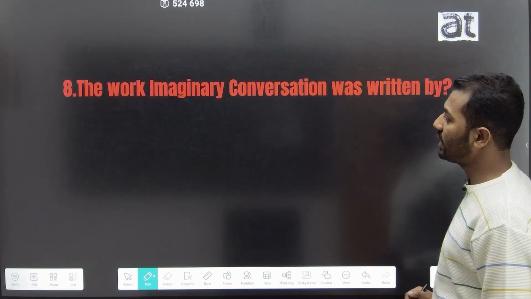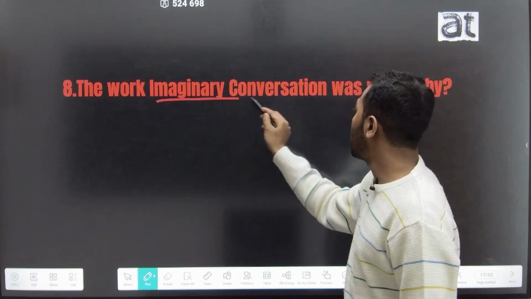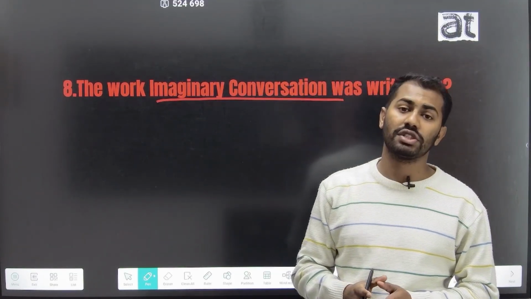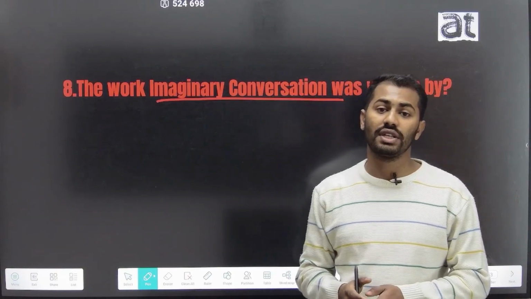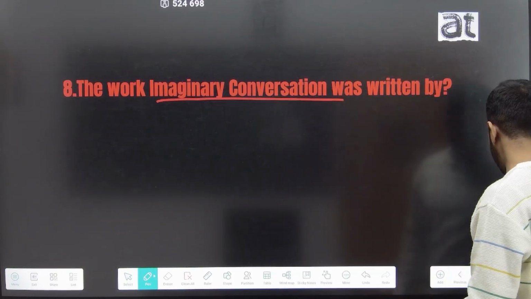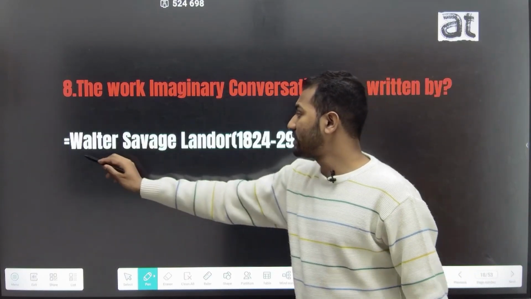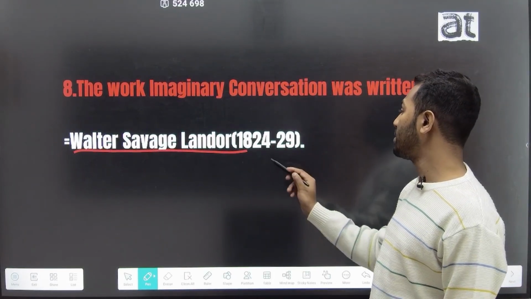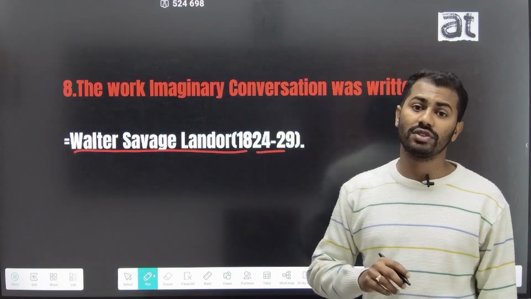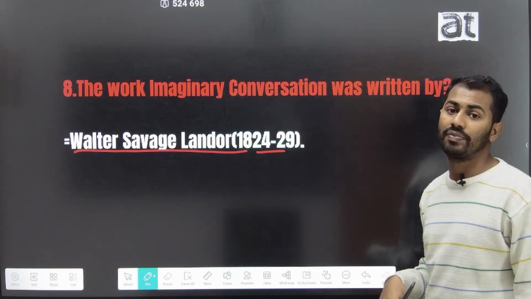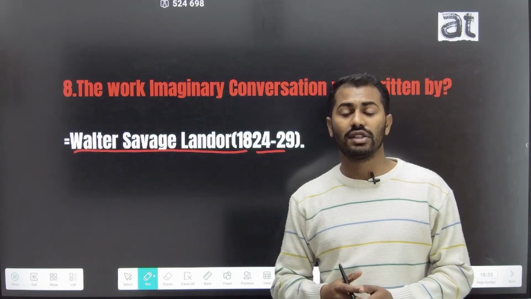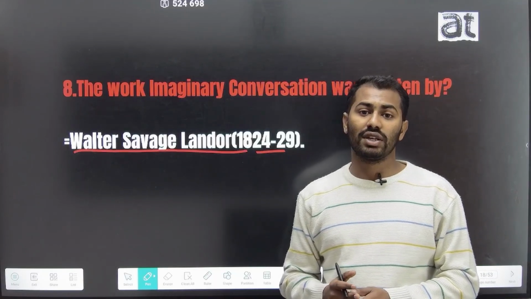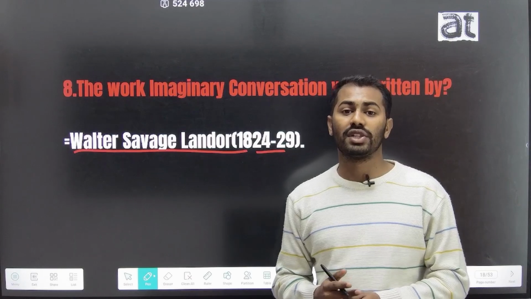The eighth question is the work Imaginary Conversations was written by. Imaginary Conversations was one of the most important works of the 19th century, and this work was written by Walter Savage Landor. Walter Savage Landor wrote this work from the year 1824 to 29. It was Benedict Anderson who wrote the work Imagined Communities, and it was Salman Rushdie who wrote Imaginary Homelands.